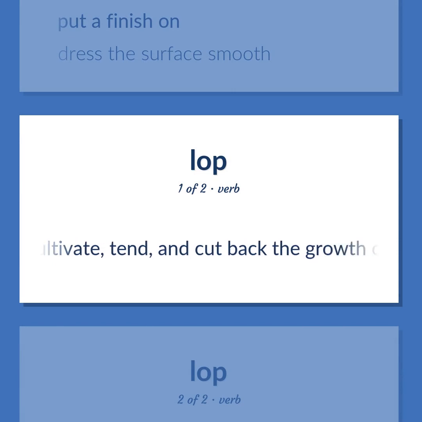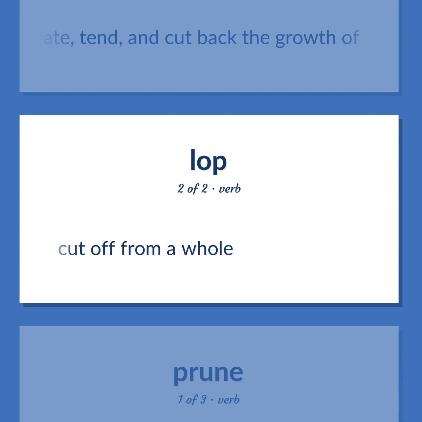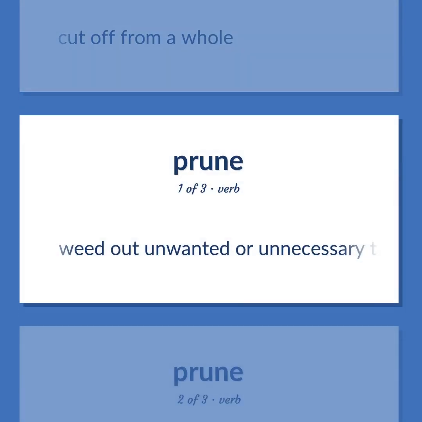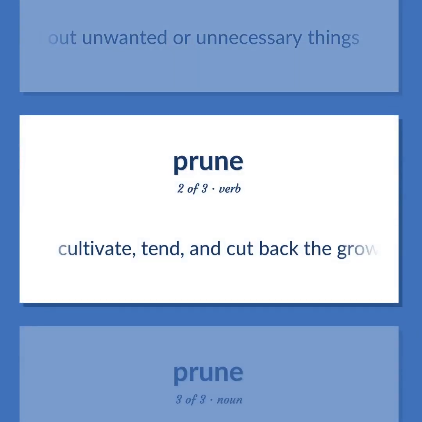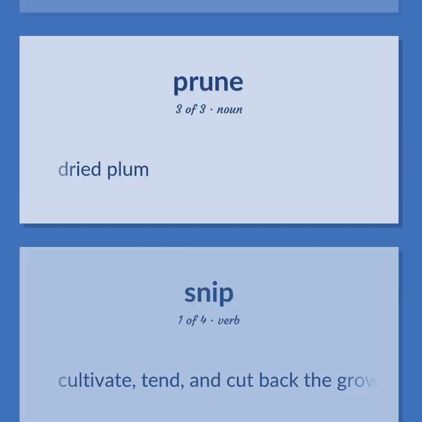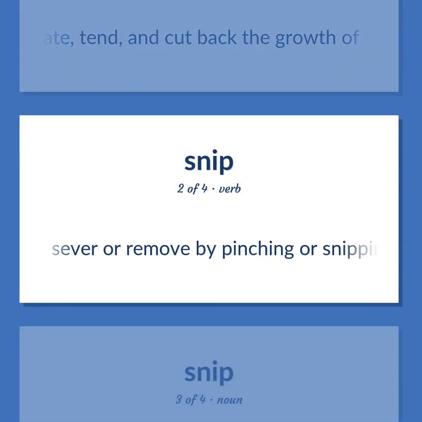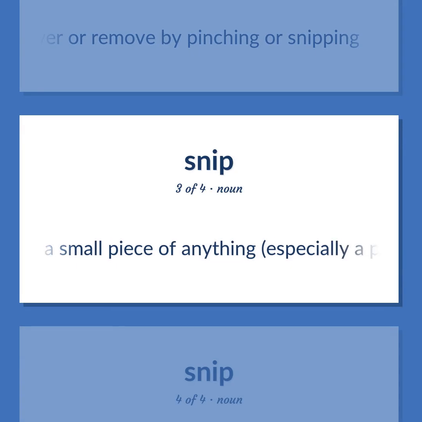Cultivate, tend, and cut back the growth of. Cut off from a hole. Weed out unwanted or unnecessary things. Cultivate, tend, and cut back the growth of. Dried plum. Cultivate, tend, and cut back the growth of. Sever or remove by pinching or snipping. A small piece of anything, especially a piece that has been snipped off.